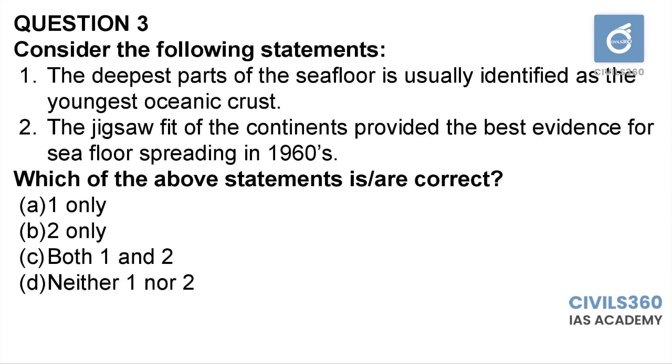If you observe at an equidistant from the ridge, there will be same magnetic alignment, and once that equidistant is over and corresponding to the changes in magnetic field, there is a change in magnetic orientation as well. So this actually provided the best supporting evidence for seafloor spreading. The answer key will have detailed analysis of all the questions. Please go through it as well.